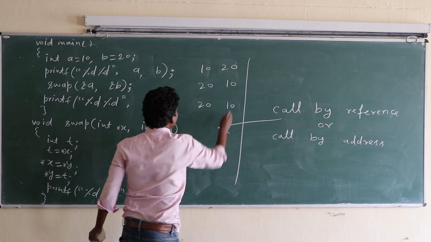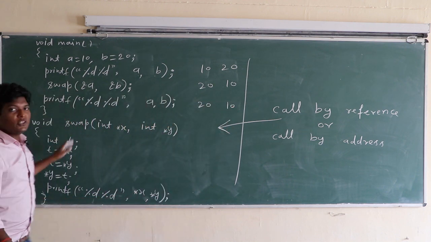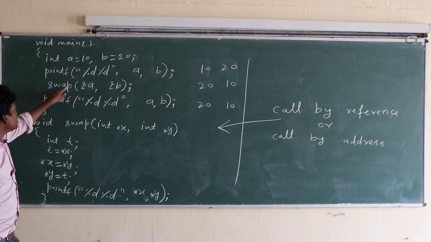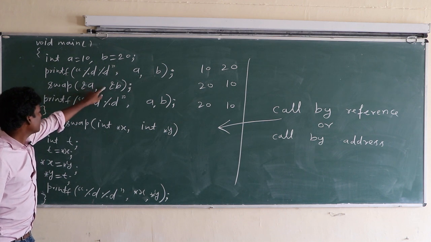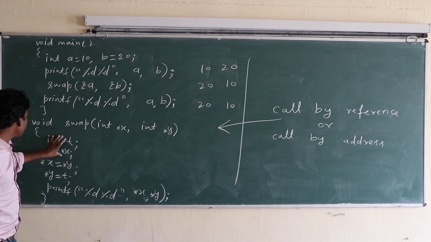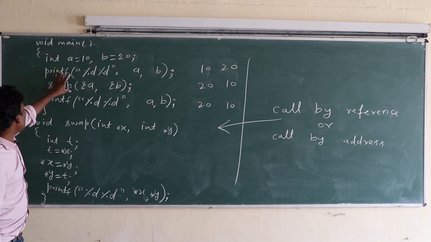So the output is 20 and 10, and then 20 and 10 again. Class, when you call a function by using an address, the modification done in that function will affect the variables of the main or calling function.